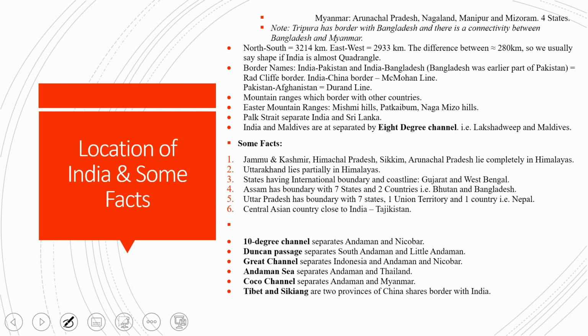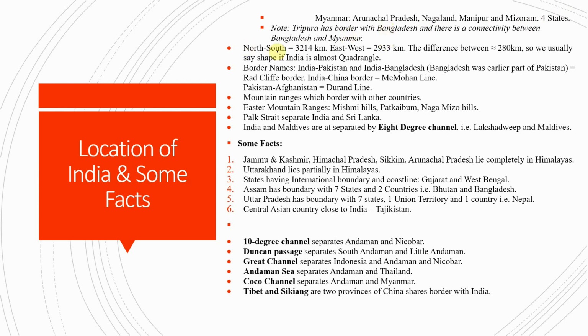Now the location of India and some important facts. So these will be some important facts that we have to look upon. First, if we consider Myanmar, then Arunachal Pradesh, Nagaland, Manipur and Mizoram, 4 states, share a border with Myanmar. And Tripura has a border with Bangladesh. There is a connectivity between Bangladesh and Myanmar, okay.